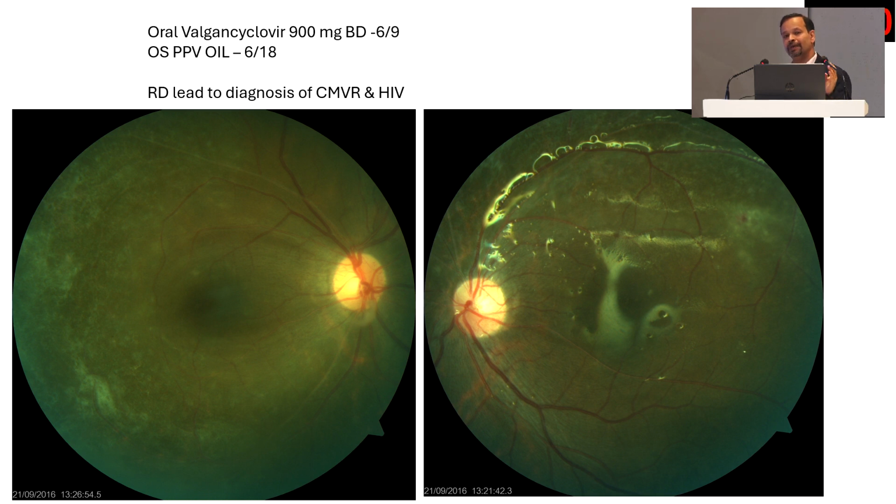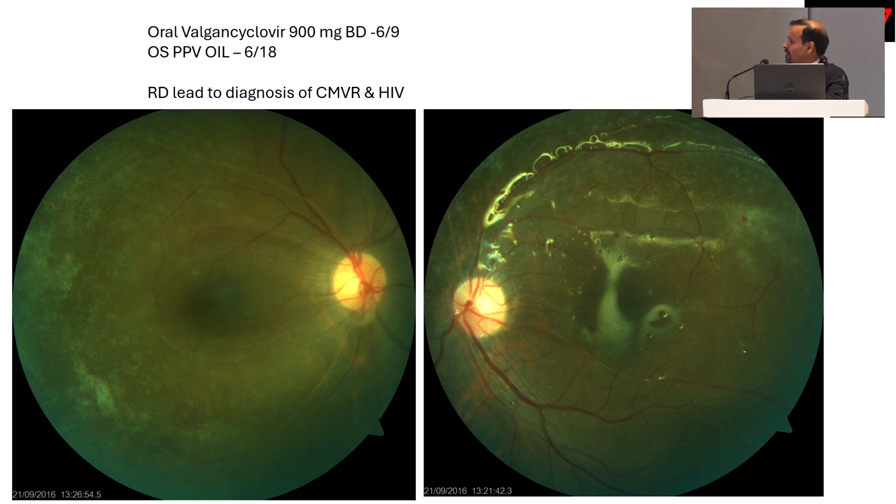So remember, as compared to ARN, here we give valganciclovir as compared to valacyclovir. The dose is 900 milligram BD typically for 2 to 4 weeks till the retinitis heals, and once the retinitis heals, you can shift to a maintenance dose of 900 milligram OD. Now remember, as compared to ARN, CMV retinitis typically happens in an immunocompromised status. So you need to continue the antiviral therapy till the patient is immunocompetent once again, whereby the patient's immune system is able to fight the CMV virus. Otherwise, the disease will keep on recurring.